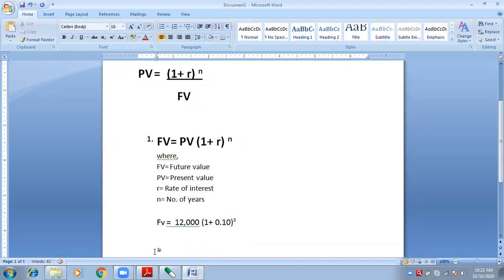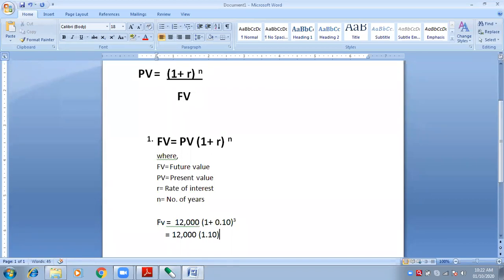So this is equal to 12,000. You have to write it as it is first because we need to solve the bracket. Now take up the calculator in your hand. What is 1 plus 0.10?